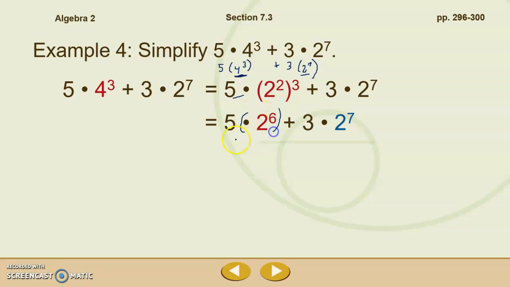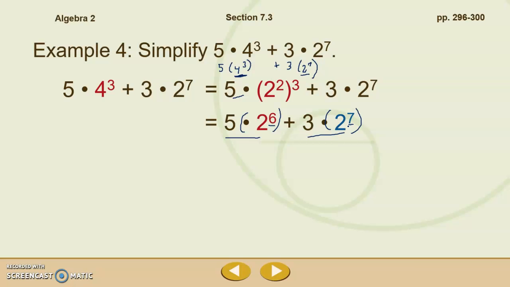Changing these both to parentheses. 5 groups of 2 to the 6th and 3 groups of 2 to the 7th. So yay, we have the same base. We can add them now, right? Not exactly. In order to add these two terms, we have to have the same base being raised to the same exponent. And now our exponents are not the same.